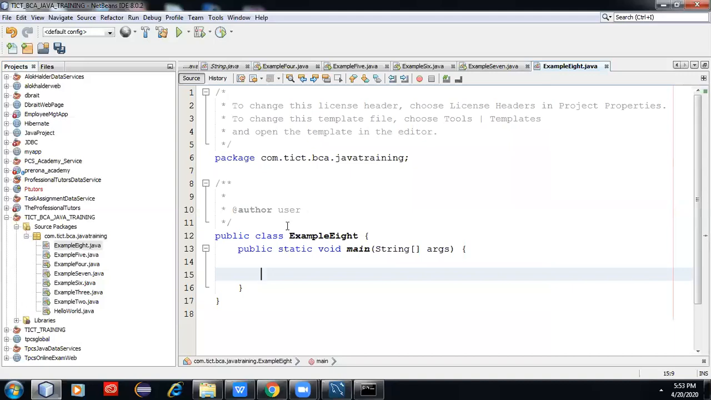Okay, like you can write a line with scanner, enter, enter.